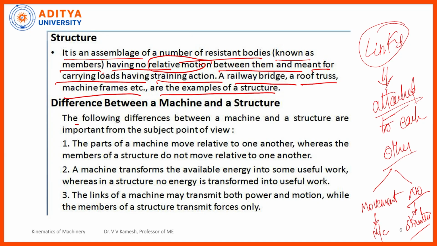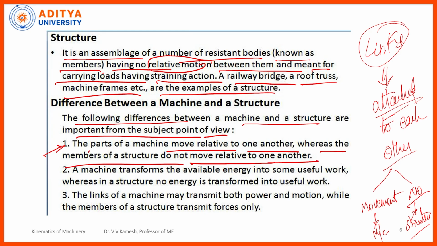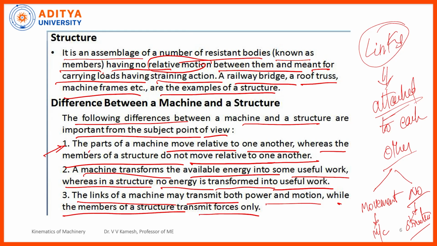So, the following differences between a machine and a structure are important from the subject point of view. You observe, the parts of the machine move relative to one another, whereas the members of the structure do not move relative to one another. A machine transforms the available energy into some useful work, whereas the structure has no energy transformed into useful work, right? I will show you one example of a structure, then you can understand very easily. The links of the machine may transmit both power and motion, but the members of the structure transmit forces only.